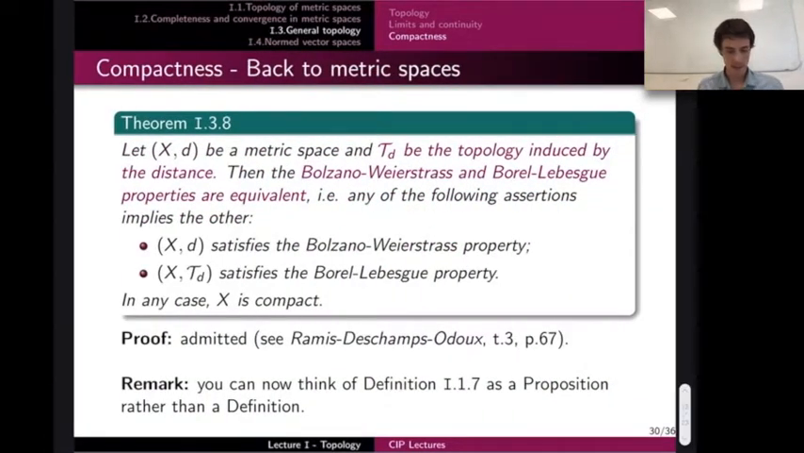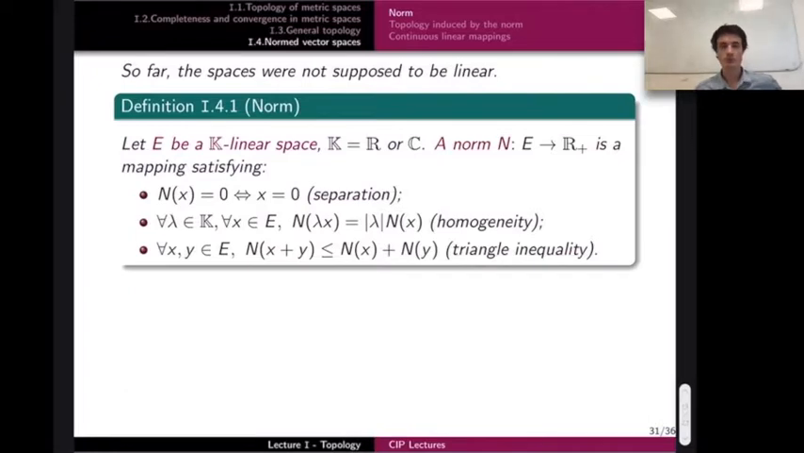So now, the last section of this first lecture is about normed vector spaces. This section now is very important. And first we will define what a norm is. So far, bear in mind that there was no notion of vector spaces, so we never asked for the spaces that we have encountered before to be vector spaces. Now this is the case. So more precisely, I ask for E to be an R or a C vector space, so a real vector space or a complex vector space, either one or the other, it doesn't matter.